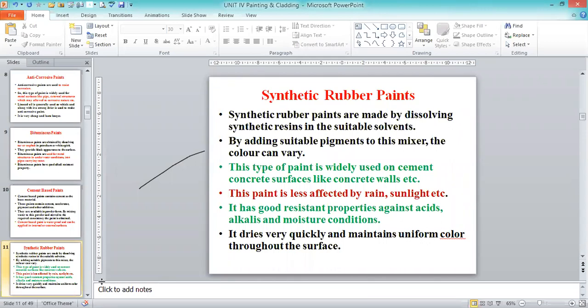This paint is less affected by rain and sunlight. Once again, disturbance is coming. Please check whose earphone it is. I'm hearing sound, someone is speaking. Please mute.